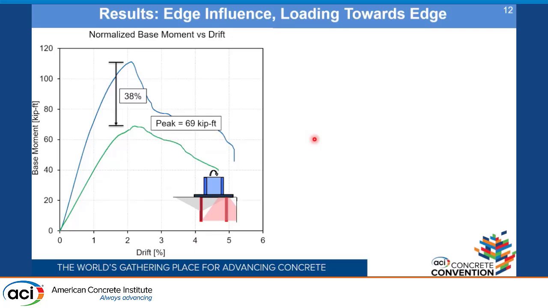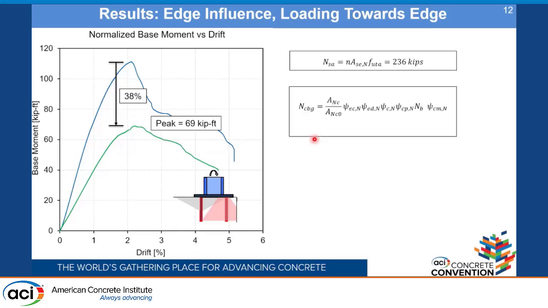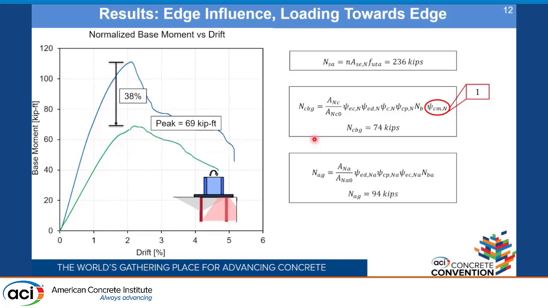Again, in this case, we can calculate the capacity according to the ACI formulations, where we have the steel strength, which basically remains unchanged because the two tension anchors will take up the load. Then we have the concrete cone capacity. Now, in this case, because there is a nearby edge present, the psi CMN factor will be equal to 1, which will result in the concrete capacity as shown here. And then we have the pull-out plus concrete cone breakout capacity, which comes out to be 94 kips.